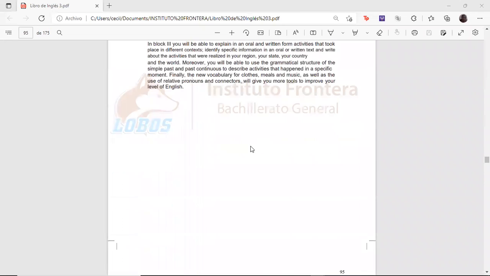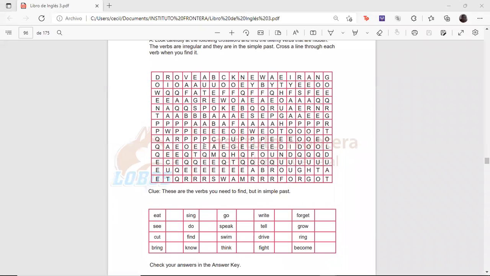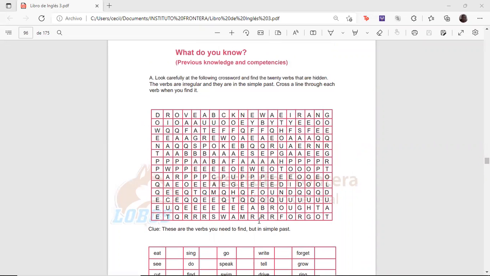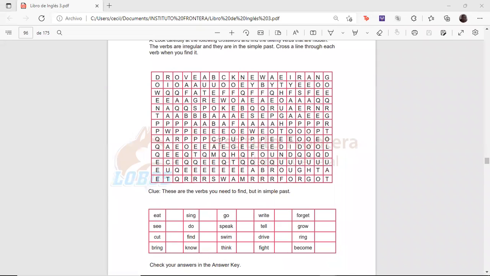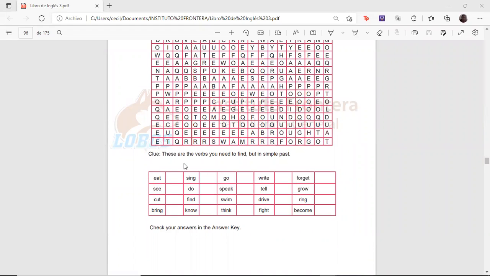Remember, we're going to work with this. It's a yes, it's a cross, and you already know this kind of following activity. It's a clue, but actually you're not going to work it, and you're going to find it out in the present. You have it here as well as eat. How do you say it in the past? That's the one that you have to find out.